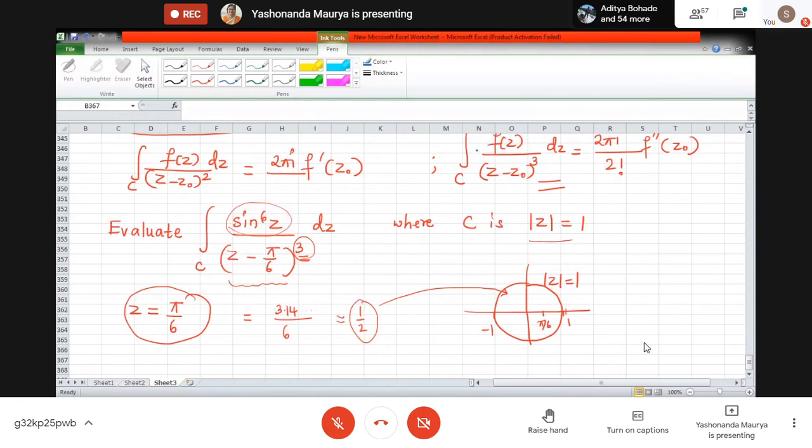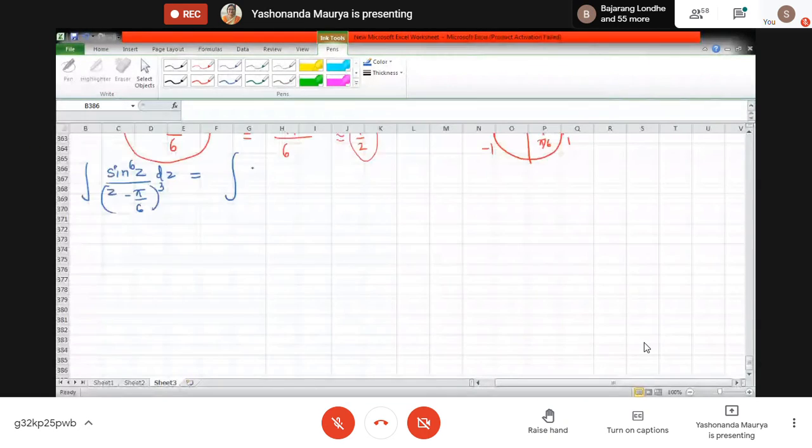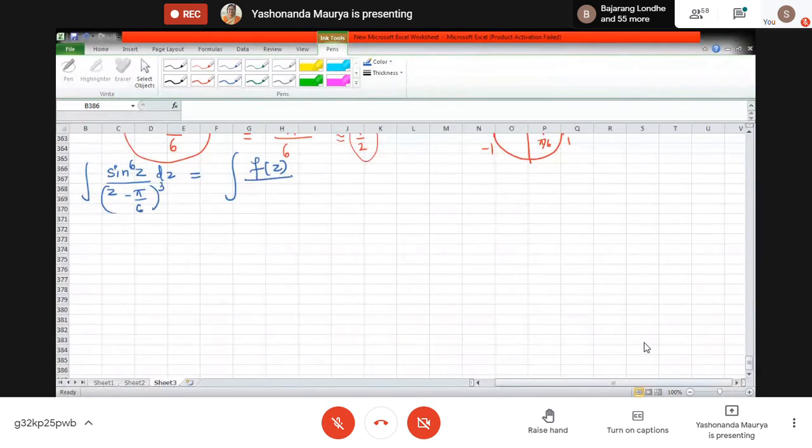The integral of sine raised to 6z upon z minus pi by 6 raised to the power 3 dz is similar to f of z divided by z minus z0 raised to the power 3 dz along the curve.